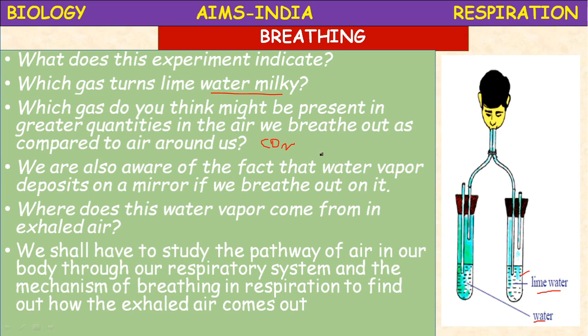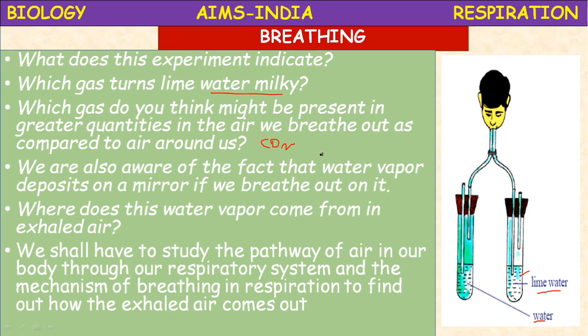The water vapor comes from the lungs, because the combustion process takes place and that air comes out. Actually, that water vapor is released at the cellular level by the breaking of glucose or the substrate. Heat is produced at several steps. All those things come out through the air which we breathe out.